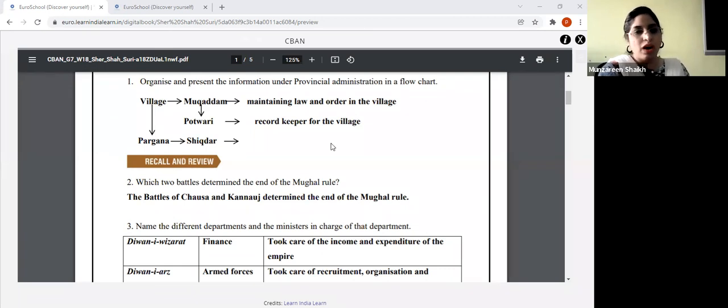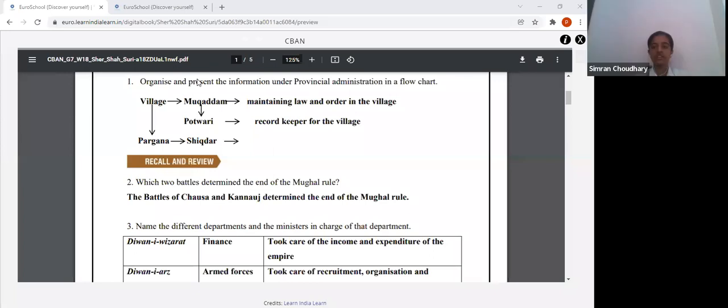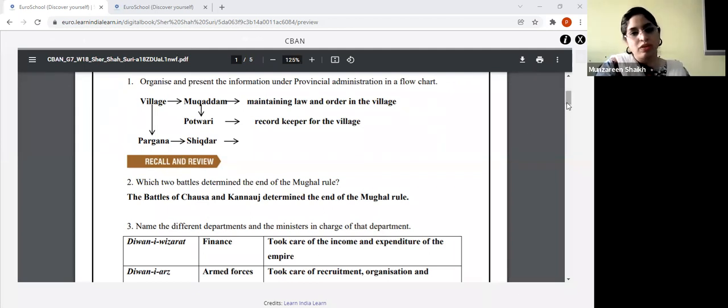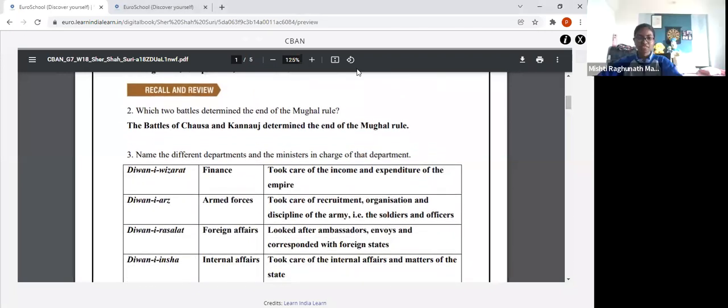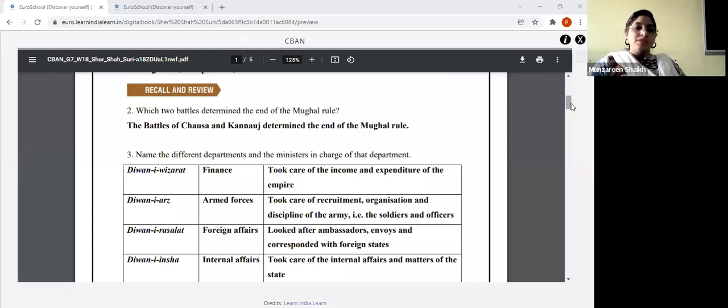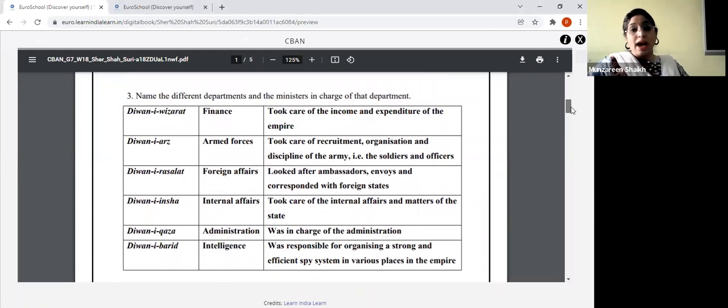Yes, good. All right. Now, which two battles determined the end of the Mughal rule? How did the Mughal rule come to an end? Who will tell me? Battle of Chausa and Kannauj against Humayun. Very good. Battle of Chausa and Kannauj, which was fought against Humayun, where Humayun lost the battle, and who won the battle? Sher Shah. Very good.